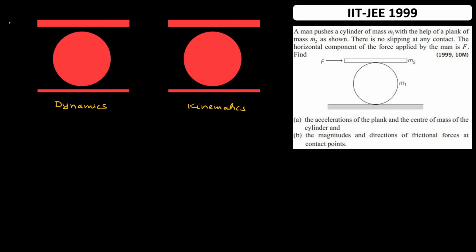There is a force F applied at the plank, and because of this force the plank will have some acceleration A. Because there is no slipping between plank and the cylinder, the top point of the cylinder will also have acceleration A. Ground is obviously at rest, so there is no slipping between these two points, and the bottom point of the cylinder will have zero acceleration.